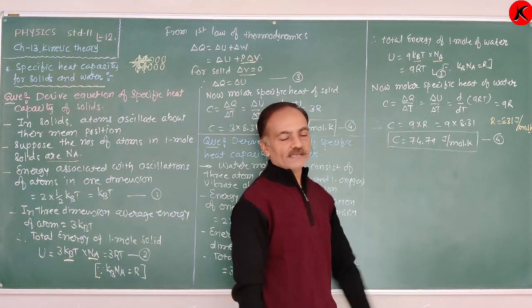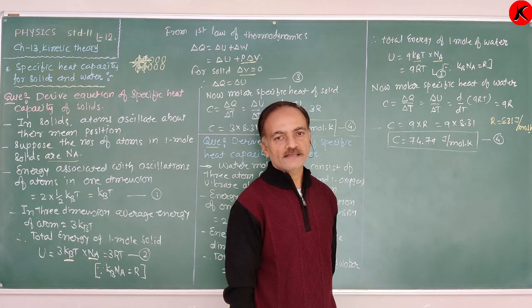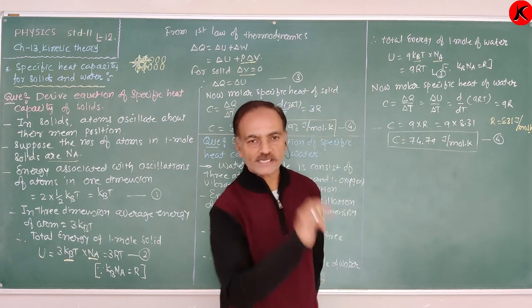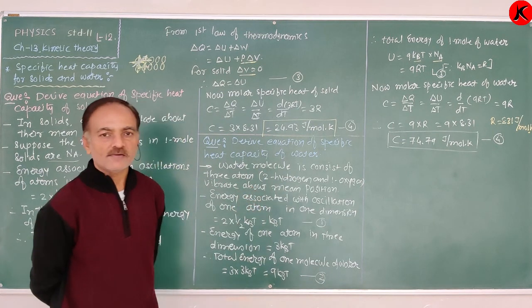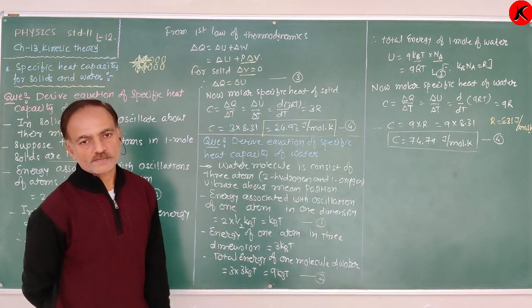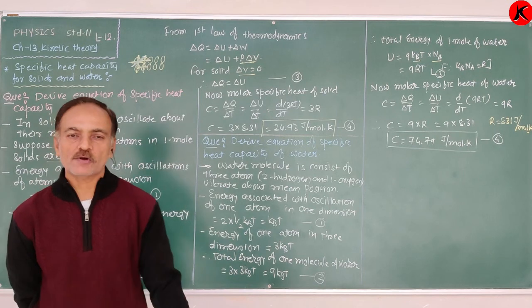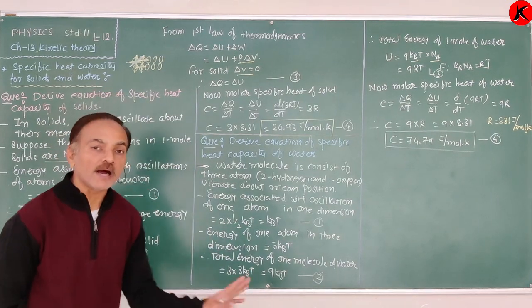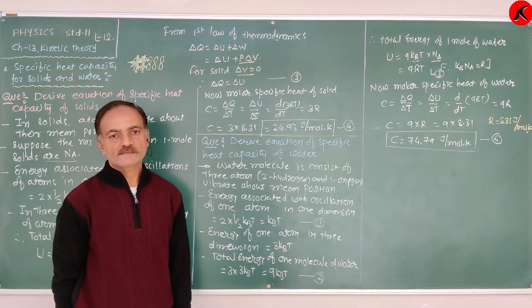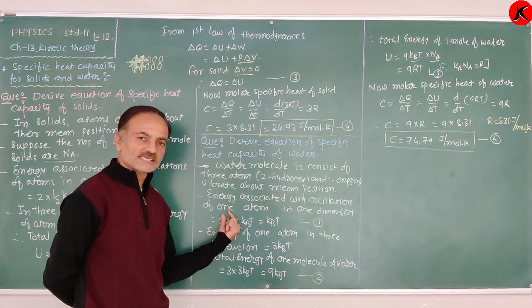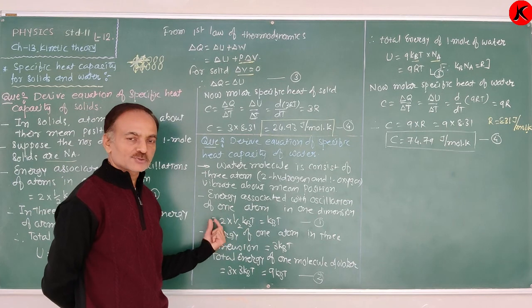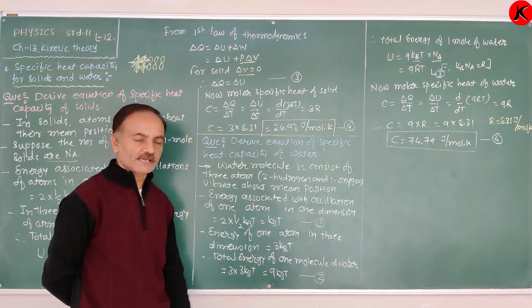So that is 74.79. Again, the water molecule consists of 2 hydrogen and 1 oxygen atom. For that purpose, first we obtain the energy of 1 atom of water. The energy associated with oscillation of an atom in 1 dimension is 2 into half kBT, which is equal to kBT.